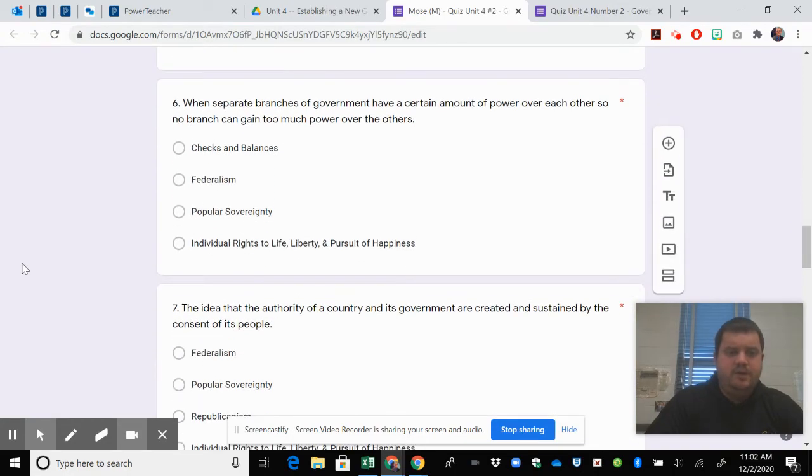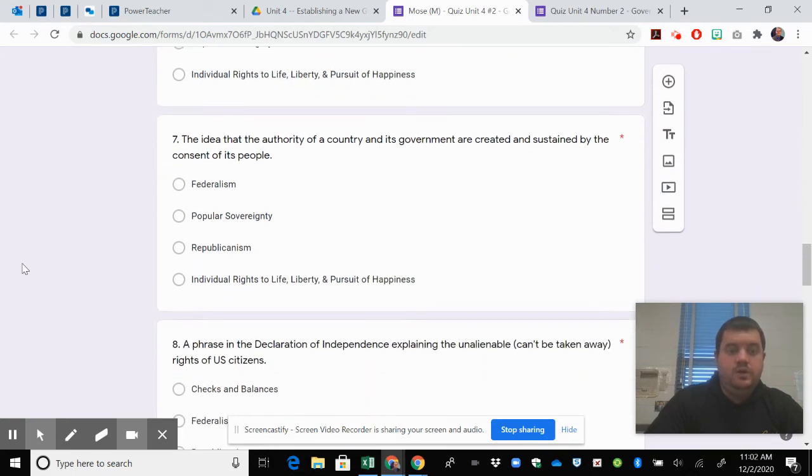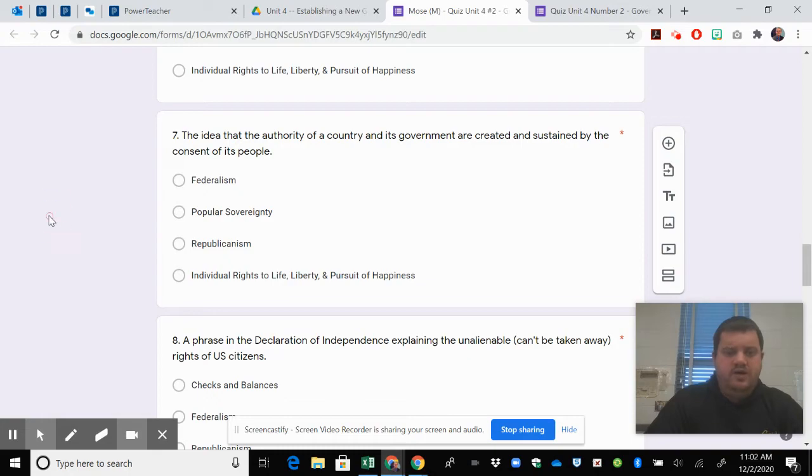Question number 6, when separate branches of government have a certain amount of power over each other, so no branch can gain too much power over the others. A is checks and balances, B is federalism, C is popular sovereignty, D is individual rights to life, liberty, and the pursuit of happiness. Question number 7, the idea that the authority of a country and its government are created and sustained by the consent of its people. A is federalism, B is popular sovereignty, C is republicanism, D is individual right to life, liberty, and the pursuit of happiness.